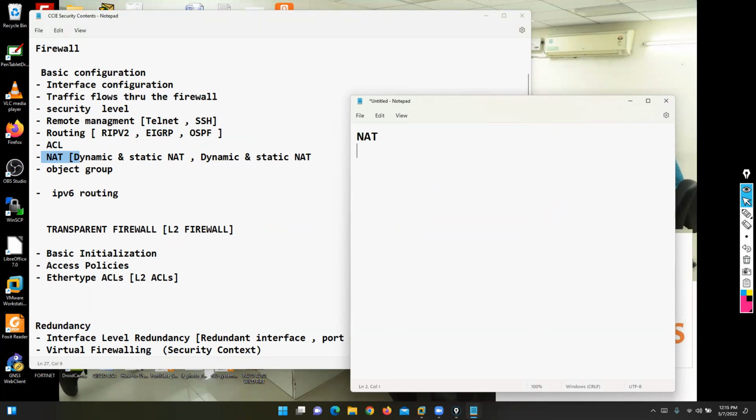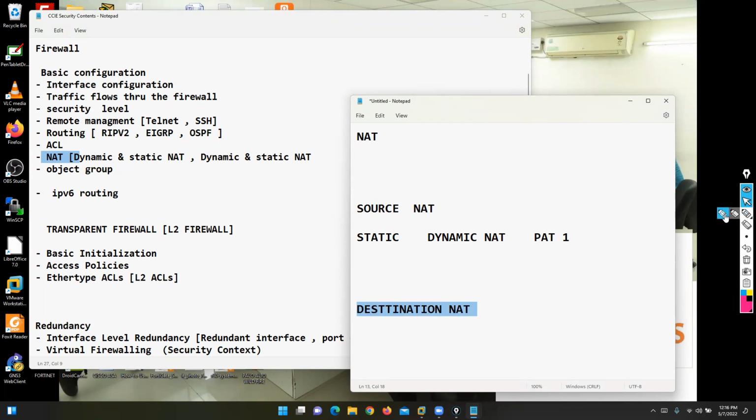First, we can discuss what the NAT concept is, network address translation. We are already familiar with this topic from CCNA classes. Once the NAT idea is clear, then we can focus on two types of NAT options, source NAT and destination NAT. We can discuss in this scenario we use the source NAT option, and in this scenario we use destination NAT. In source NAT, we can focus on the static NAT option, the dynamic NAT option, and PAT configuration. And yes, we have a separate concept of destination NAT.